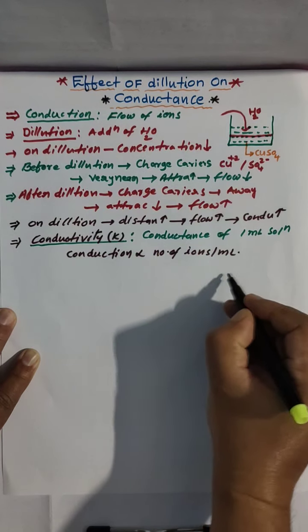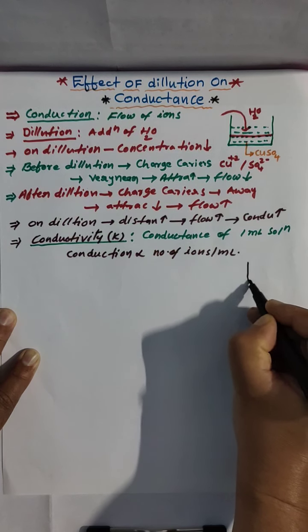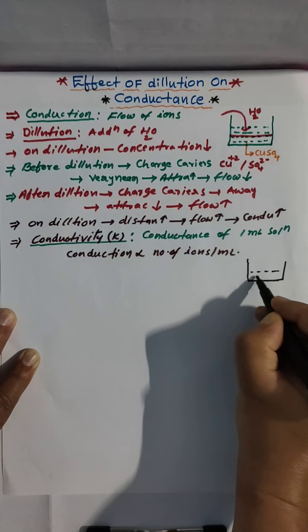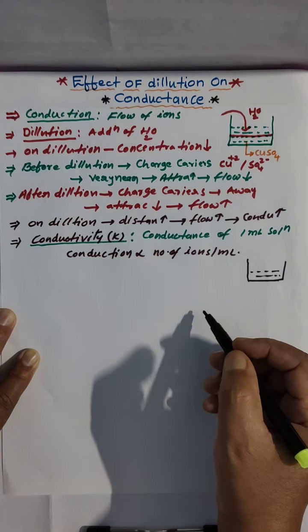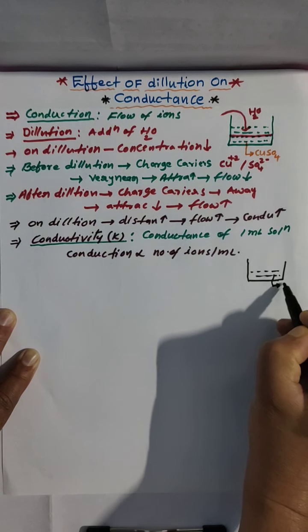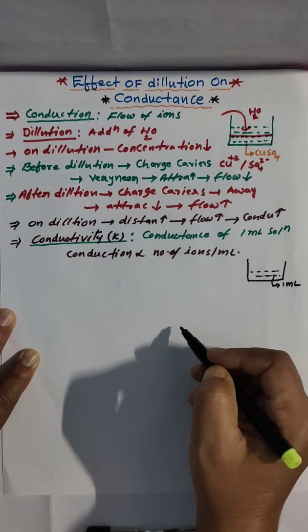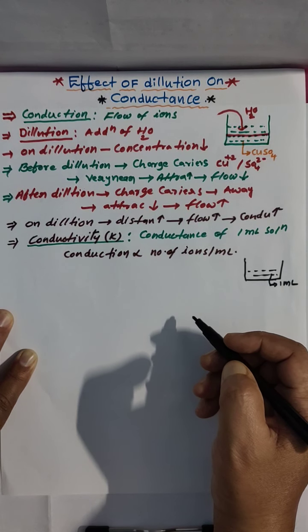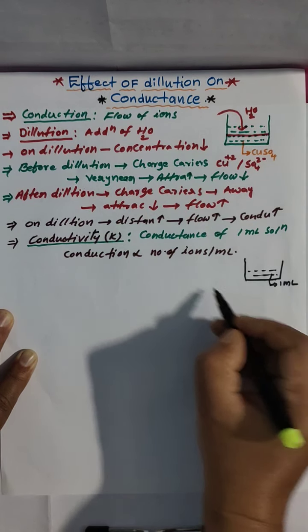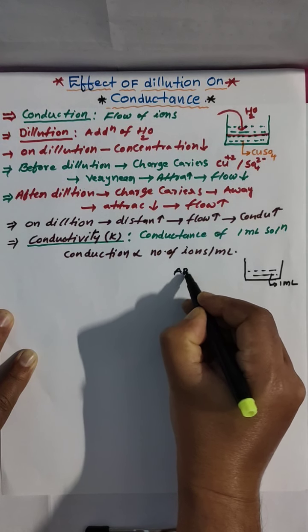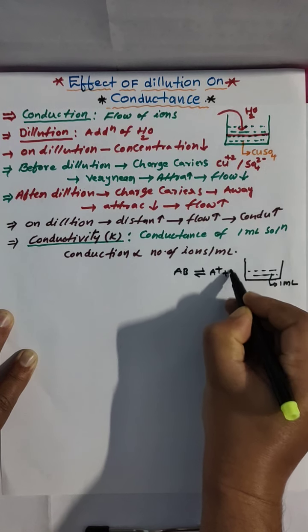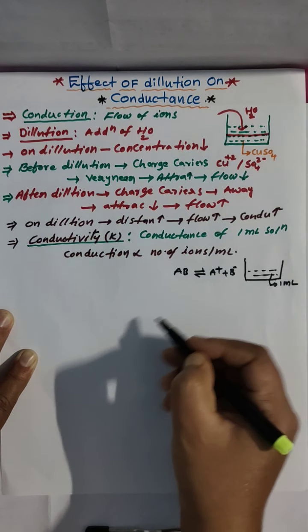Clear? Let me prove it with a small example. Look here, I am taking a vessel filled with an electrolyte, and this is 1 ml. Say 1 ml of AB, giving rise to A+ and B-.